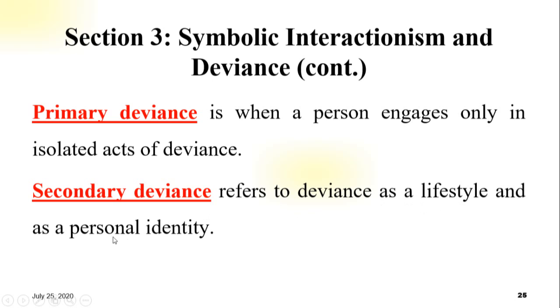And one more point, personal identity means the concept you develop about yourself that evolves over the course of your life. Here is the definition of secondary deviance: secondary deviance is the deviance in which an individual's life and identity are organized around breaking society norms.